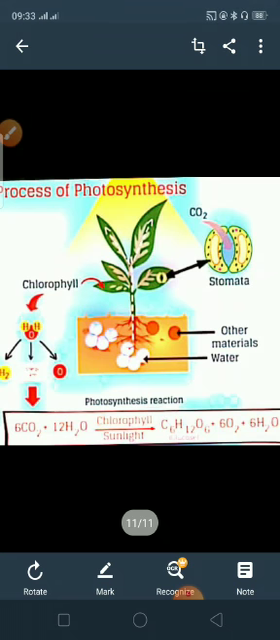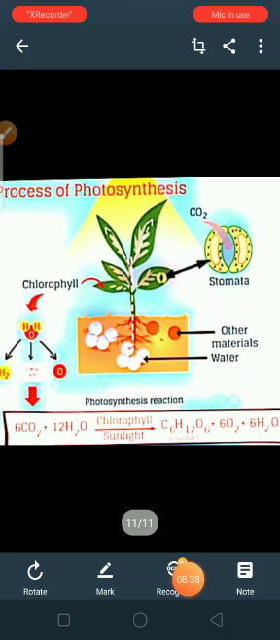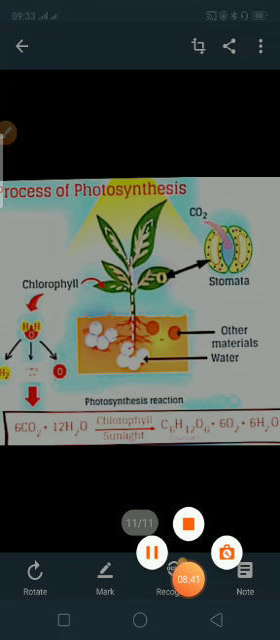So children, today we have learned about the nutrients present in the food, why do we need food and different modes of nutrition and the process of photosynthesis that the plant is performing. So thank you, and next chapter we will see in the another